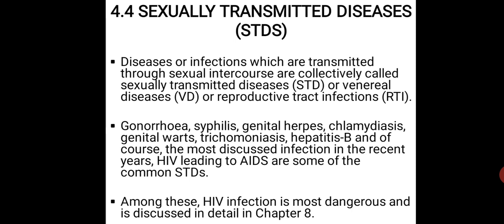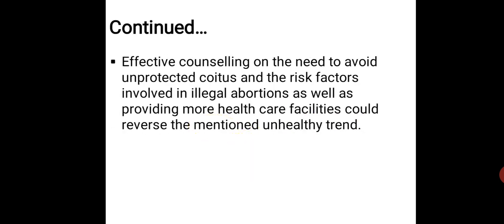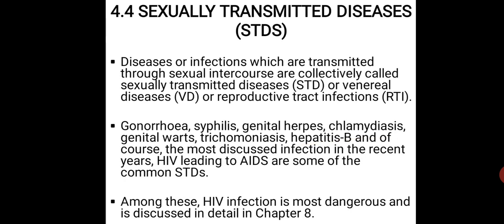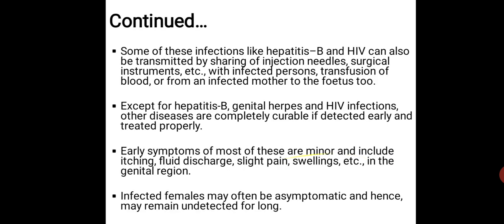Among these, HIV infection is most dangerous, and it is given in detail in your textbook in chapter number 8. In all these diseases, some are very prominent, like AIDS, genital herpes, syphilis, and warts.